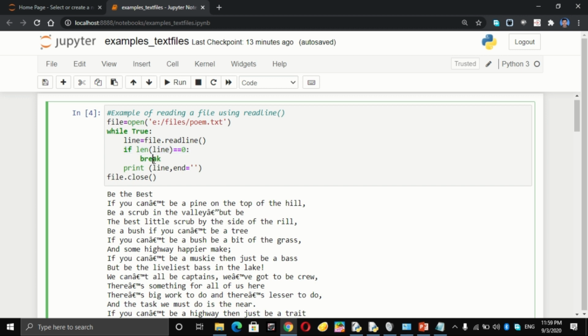Otherwise, it should be printed. Note that here I have given the end parameter as blank. Now what I will do, I will remove this one. Now let us see what is the output.